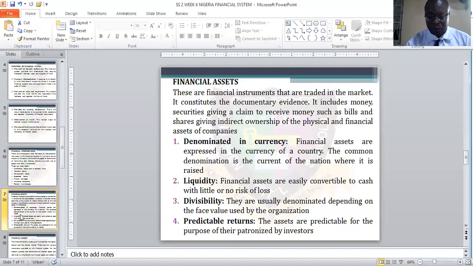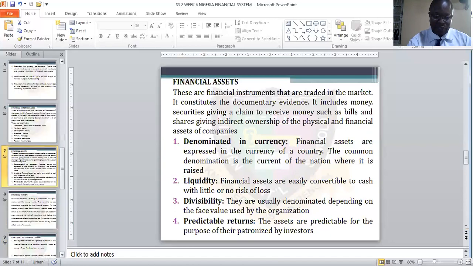So, predictable returns. The assets are predictable, which is why they are patronized by investors. So they make sure that they predict assets. Some financial users predict the asset of the company by using their financial reports. So that is about the financial assets.